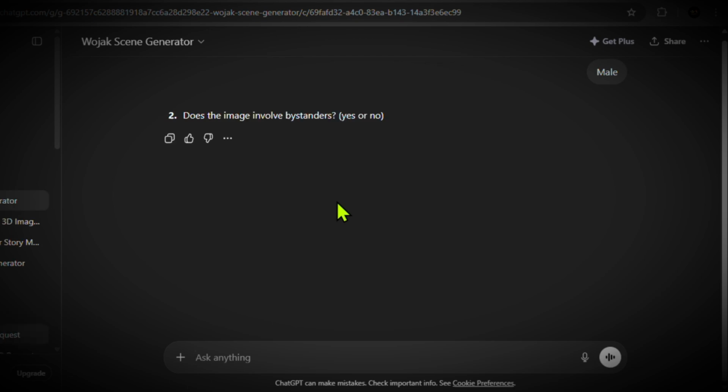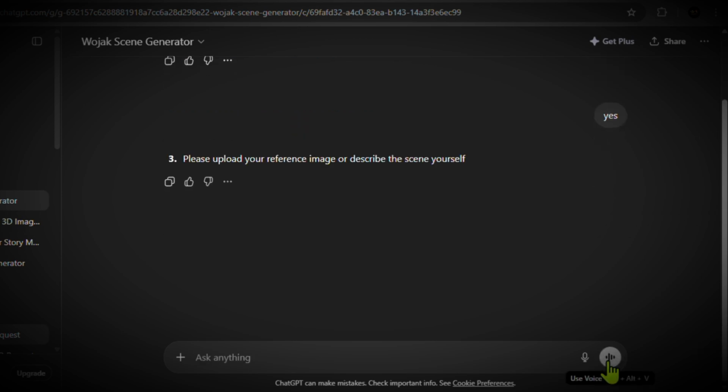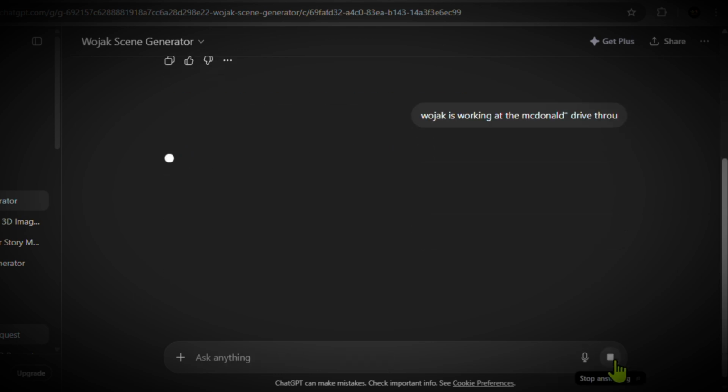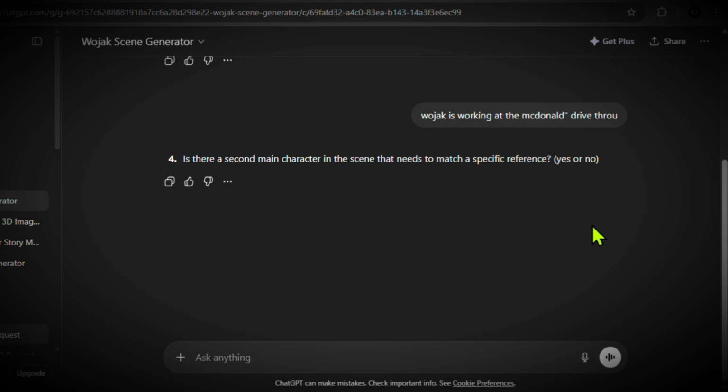Next, the GPT will ask if there is any bystander. In this case, your answer is yes. After that, the GPT will ask if you want to upload a reference image or describe the scene yourself. Then you describe: Wojak is working at McDonald's drive-thru. Then the GPT will ask if there's a second character involved in the scene. Your answer will be yes.